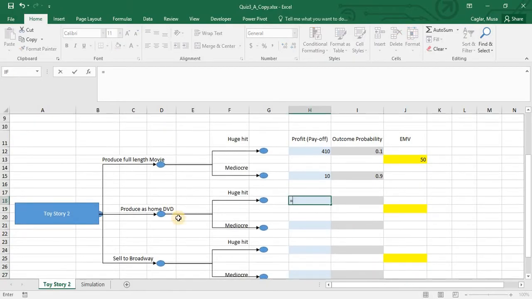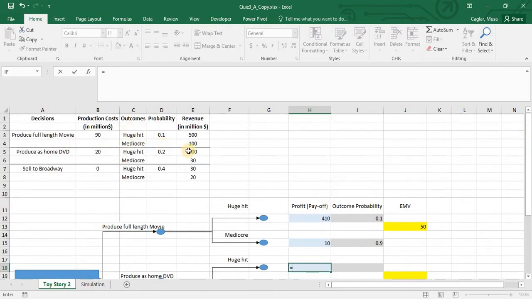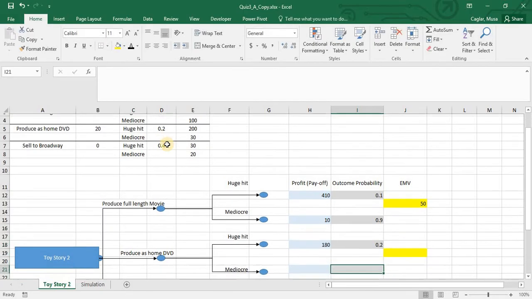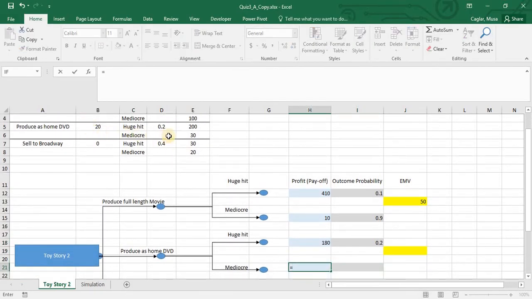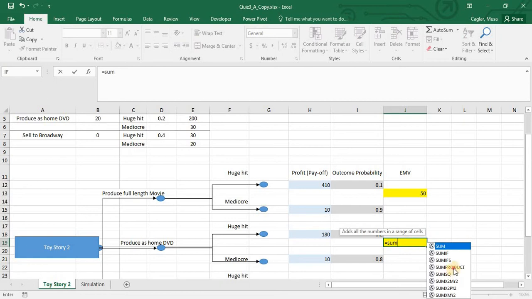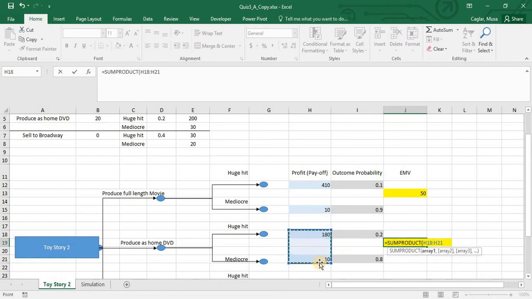What is the payoff if I take the decision of DVD, and if it's a huge hit, DVD, huge hit, 200 minus the cost. What is the chance of getting this payoff? It is given in the question as 0.2. What about this? It's gonna be DVD mediocre. This is the revenue minus what is the cost of DVD? It is this number. What is the chance? 1 minus this, the remaining chance. What is the EMV? Sum product of my payoffs, comma, corresponding chances.